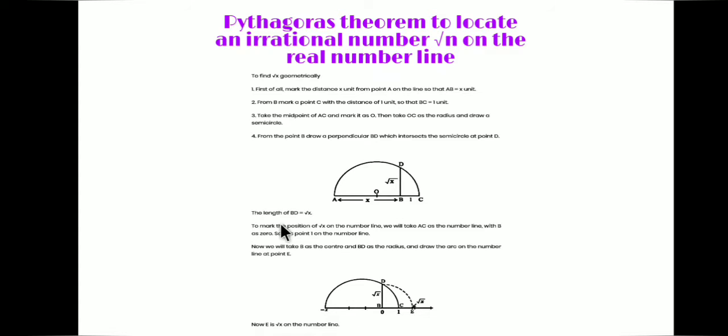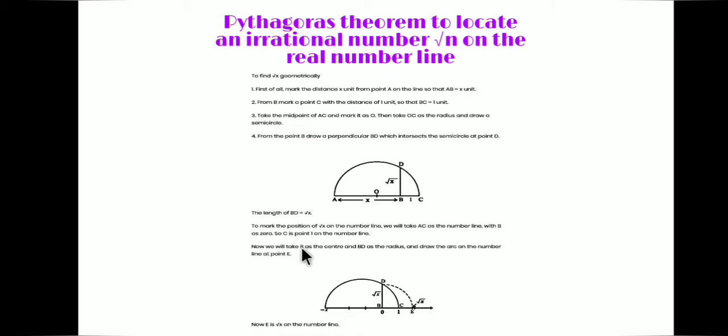Now you have to mark this root x on the number line. For that, to mark the position of root x on the number line, we will take AC as the number line, with B as 0. We will consider B as origin, or 0, and C is at a distance of 1 unit. So C will represent 1 on the number line.